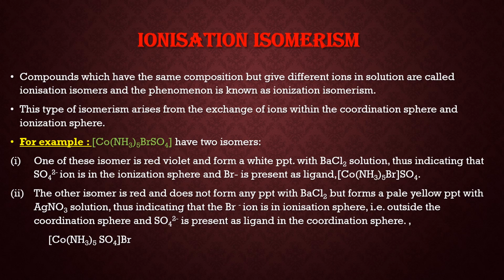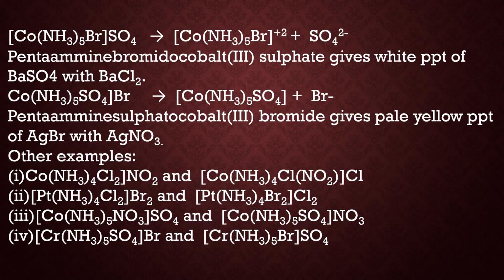Now the other isomer is red in color and it does not give any PPT with BaCl2, but it gives yellow PPT with AgNO3 solution. This indicates that bromide ion is present in the ionization sphere and the sulfate ion is present in the coordination sphere. So the formula is [Co(NH3)5SO4]Br.